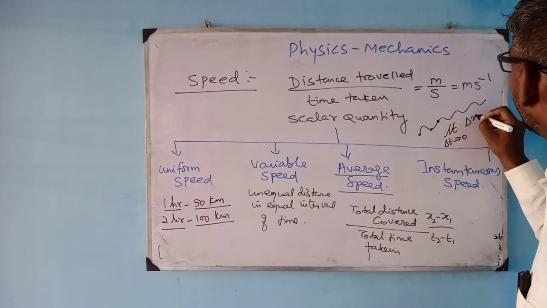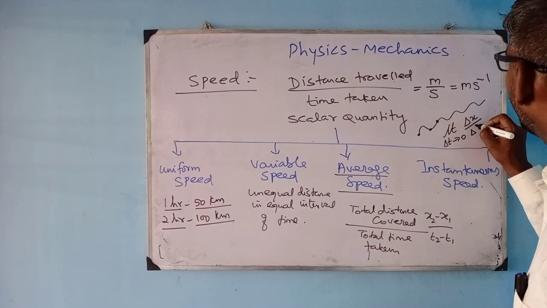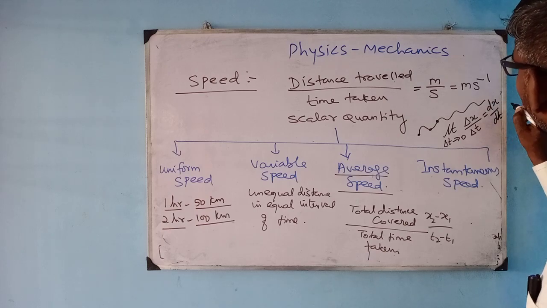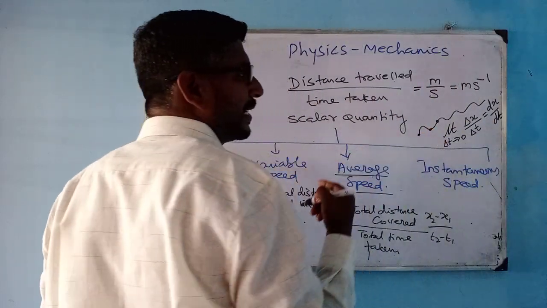Del x is the change in the distance divided by change in the time, which is equal to dx by dt. So this is my instantaneous speed.